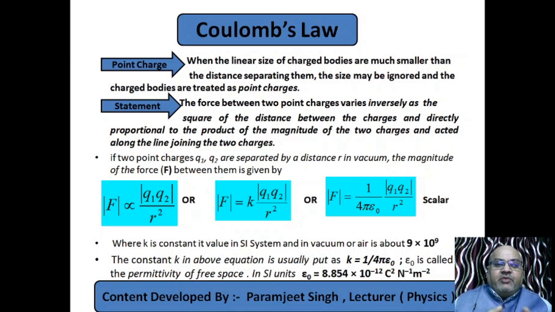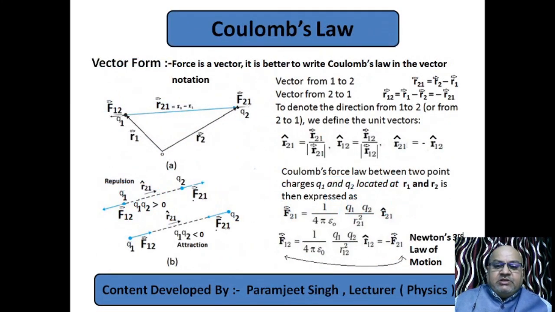F is equal to 1 by 4 pi epsilon naught q1 q2 divided by r square. So what is the procedure? See in the first figure. Focus on the first figure. My cursor is black. See two charges, point charges q1, q2 are placed at some distance, and this is set up for vector notation. O is origin, position vector of first charge is r1, position vector of second charge is r2, and this is the distance between two charges.